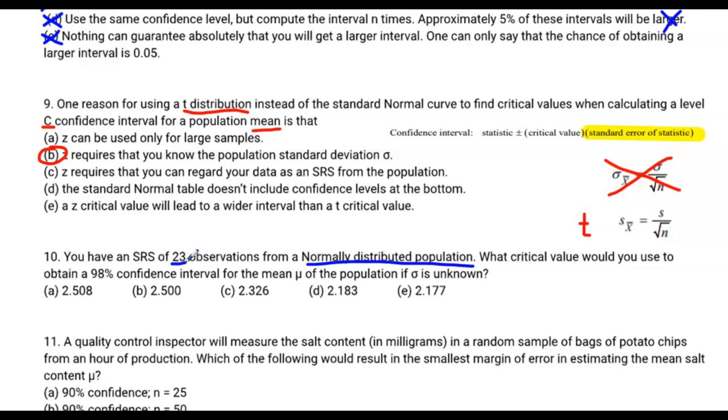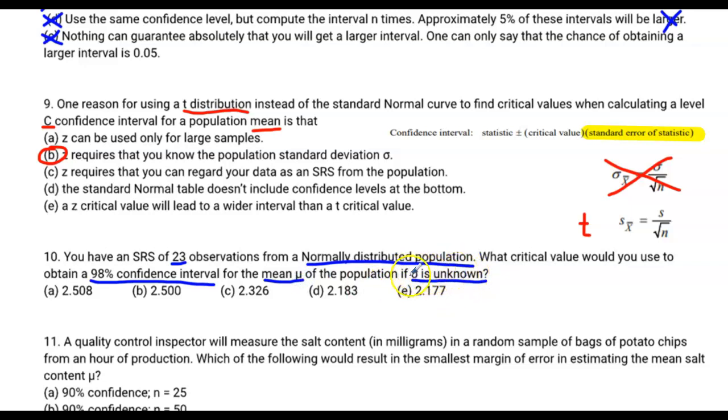However, if we're drawing samples from a normally distributed population, we don't have to rely on this being 30 or larger. We don't have to rely on the central limit theorem. All right, what critical value are you going to use to obtain a 98% confidence interval for the mean of the population if sigma, the population standard deviation, is unknown?